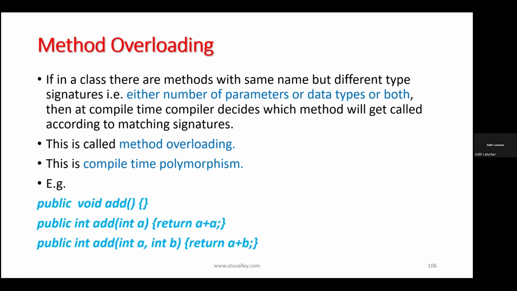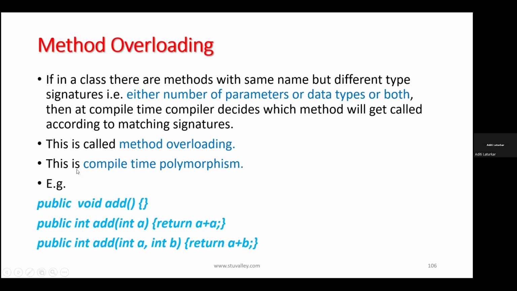You can create n number of methods with the same name in a same class. So the compiler will decide at the compilation time itself according to the parameters you have passed or the data you have passed. According to that, which method should get executed, the compiler will solve at the compile time itself. That's why this is known as compile time polymorphism, and this concept is known as method overloading.